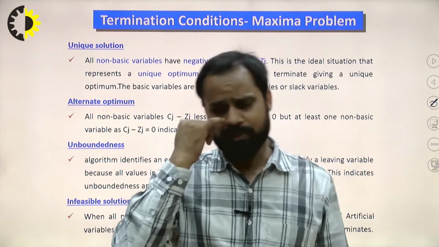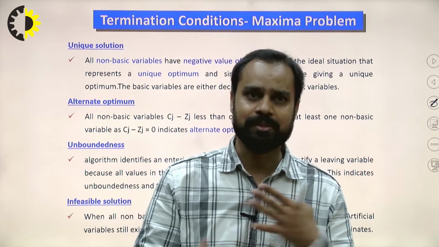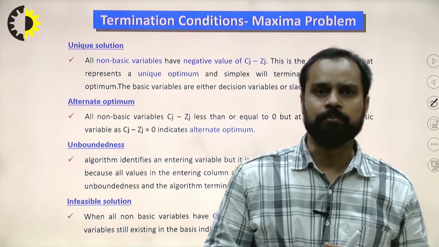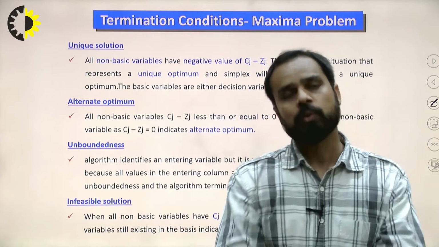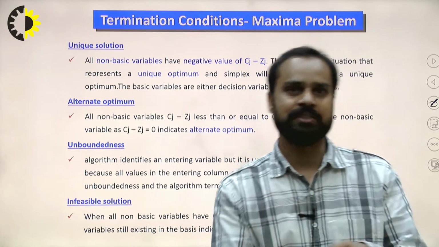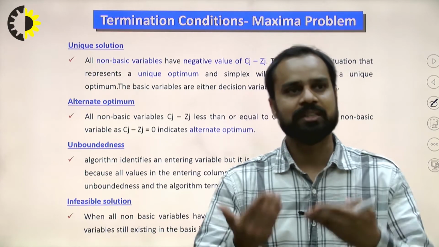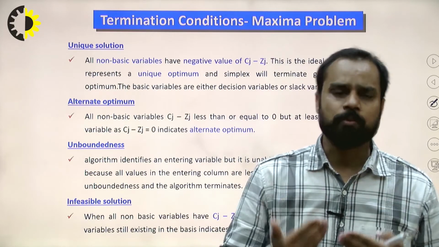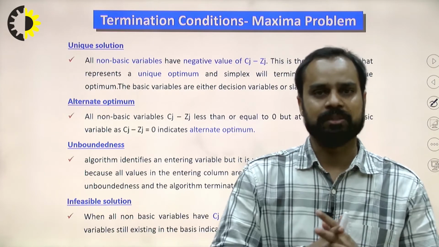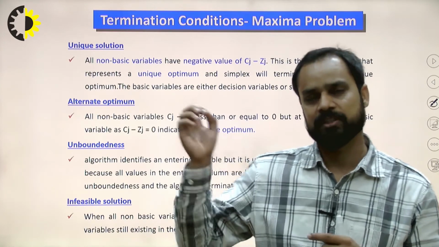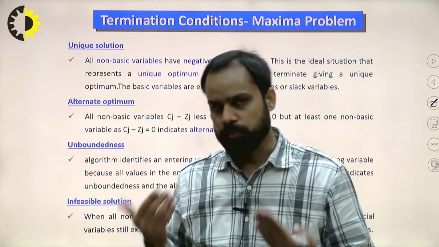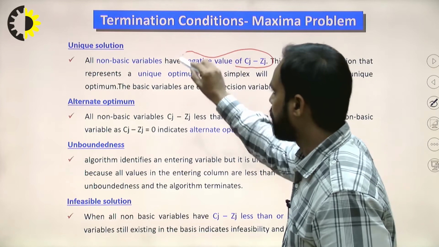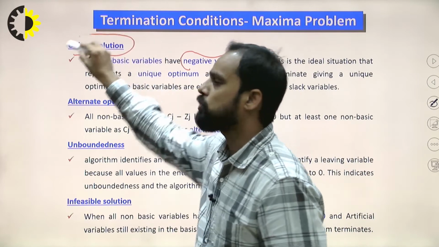The basic variables are either decision variables or slack variables, depending upon the problem. But if all non-basic variables in the Cj minus Zj row are negative, that is the condition of a unique optimal solution. The termination condition is very simple: all Cj minus Zj must be negative to find the unique optimal solution.